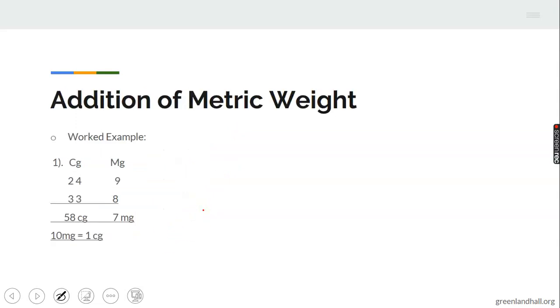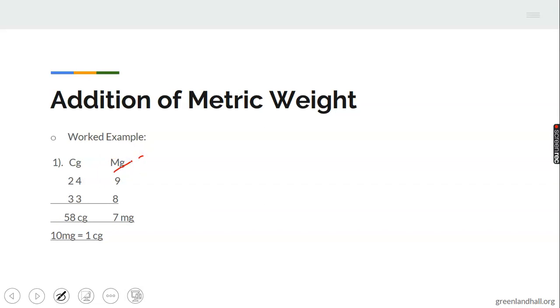Okay, let's now go to the addition of metric weights. I want to be adding, and like I said, it's very simple. Now, I told you cg stands for what? Centigram. And mg stands for what? Milligram.